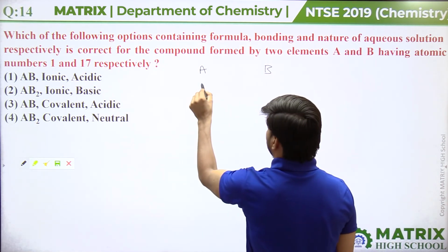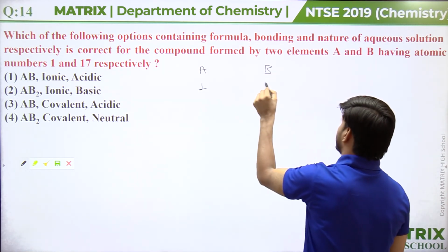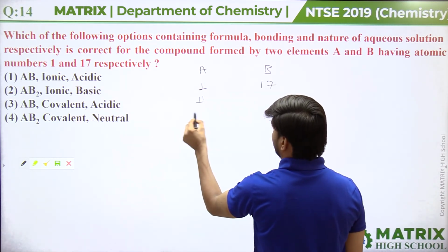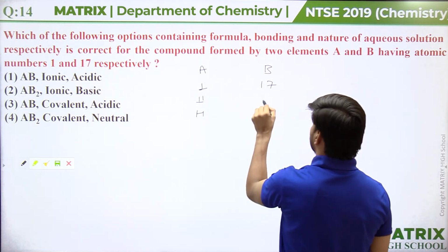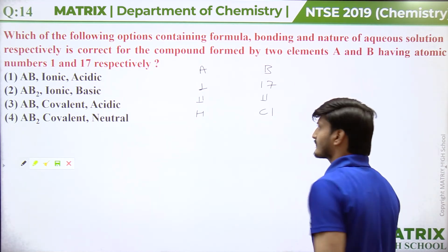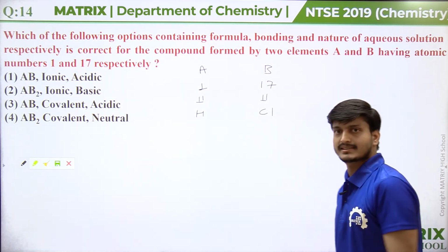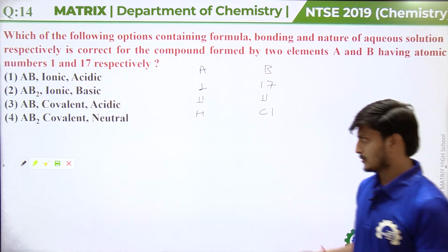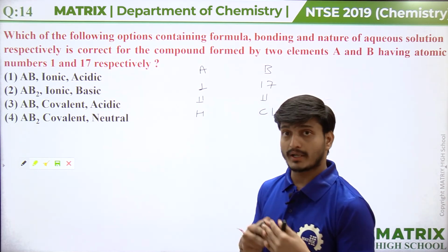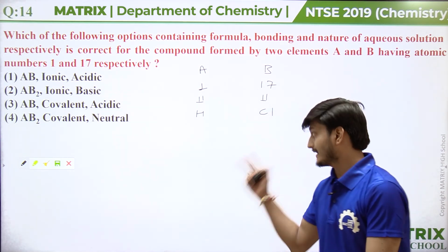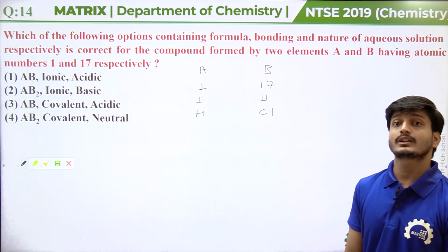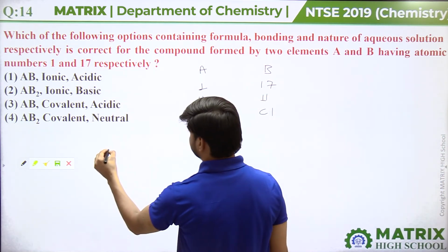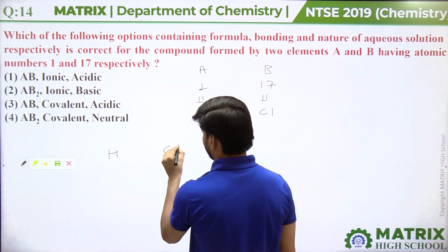Element A has atomic number 1 and element B has atomic number 17, meaning A should be hydrogen and B should be chlorine, and they both are non-metals. So they can form a bond by sharing of electrons because they both are non-metals.